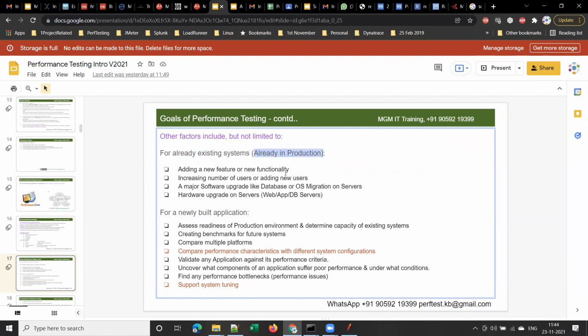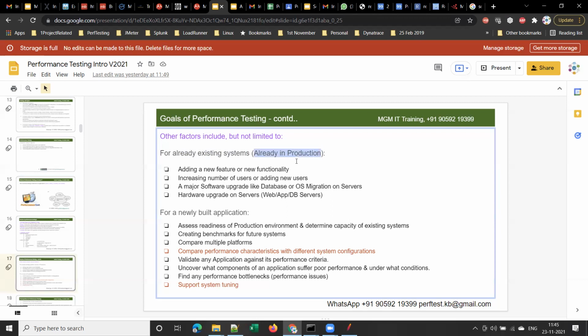Then when do we need to do performance testing, right? Already one application is in production. Production means one application is live, means it has real-time users. Clear, guys? You understood what is meant by production? Already in production means,